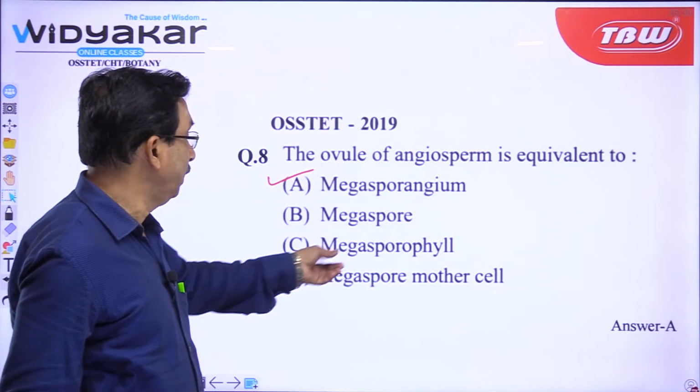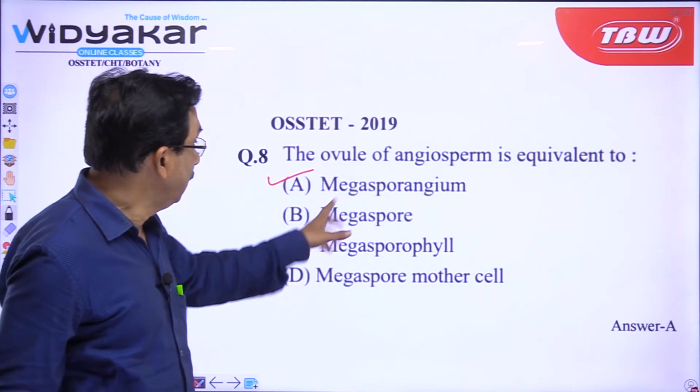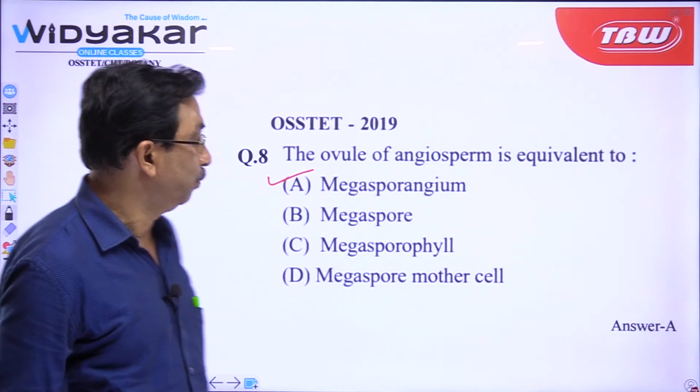Had it been carpel, it would have been megasporophyll, and inside the megasporangium there will be the megaspore mother cell.